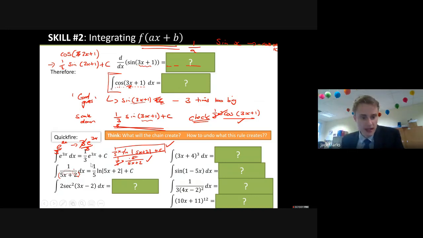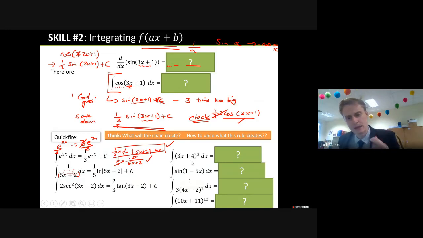Okay, so I'm going to assume you've done that now. So keep the 2 at the front. Don't need to worry about that too much. Sec squared, so we're talking about tan. So we look at tan of 3x minus 2. The problem is it's 3 times bigger than it should be. So you need to divide by that 3. More complicated, this one, because the 2 sits at the front. The 2 and the third get put together, 2/3.